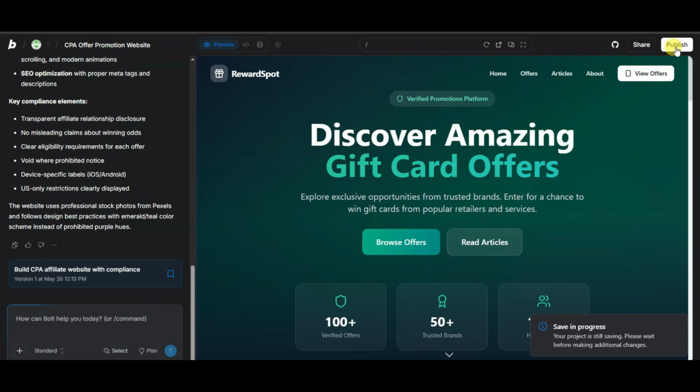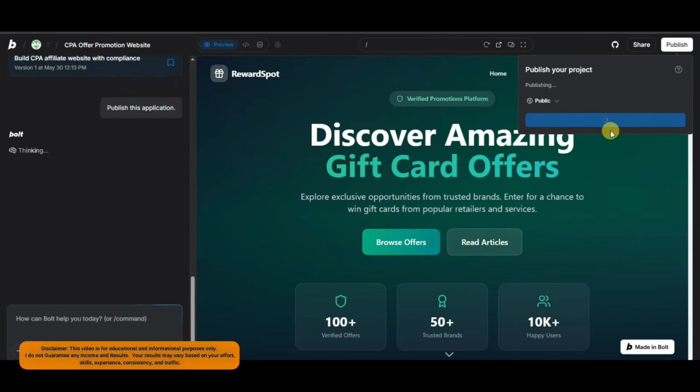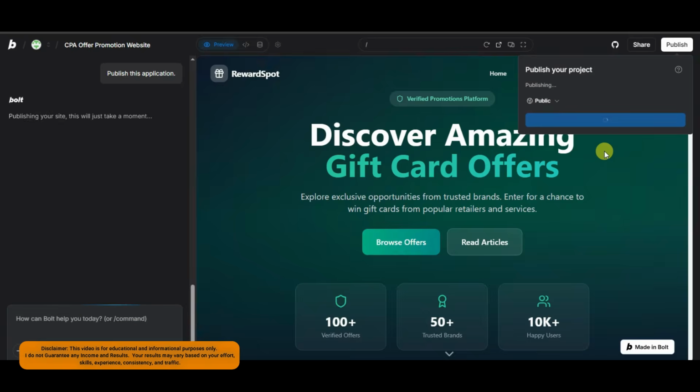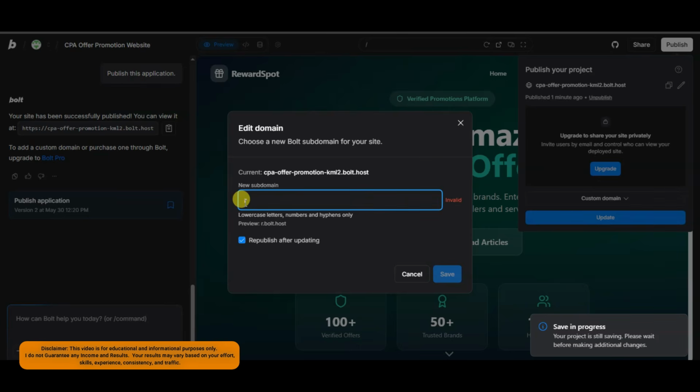You can click on publish button. You can see this website has published successfully. Here is showing URL of this website. You can click here to edit this URL. You can type your anything. Now click on save button.